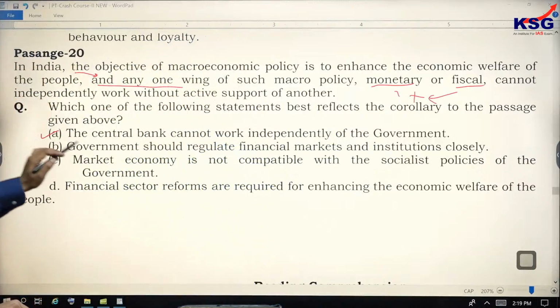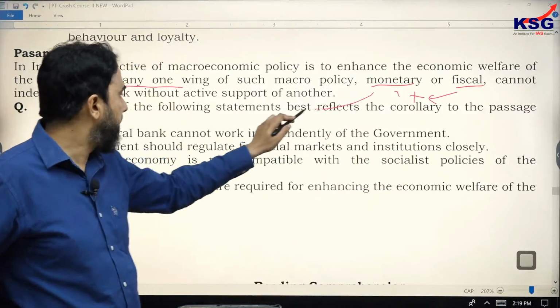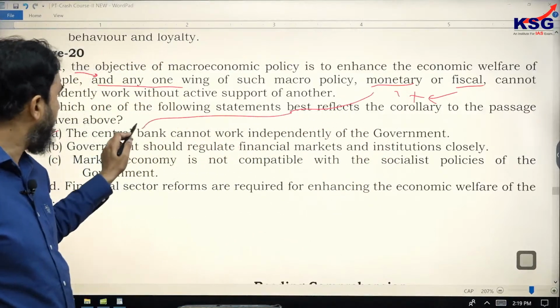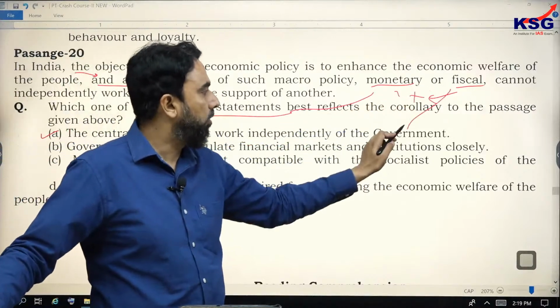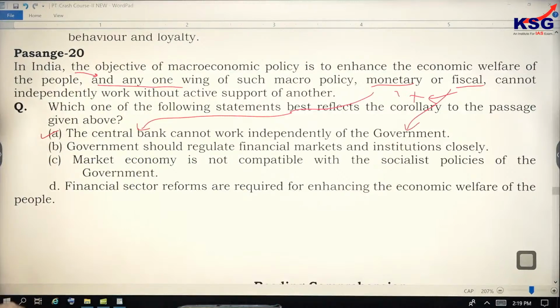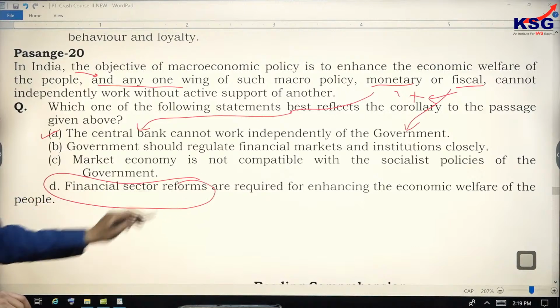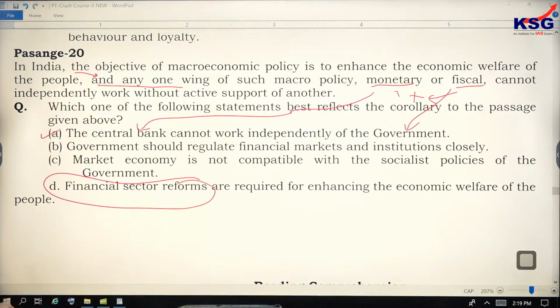Corollary, option A: the central bank cannot work independently of the government. So monetary is related to your central bank and fiscal to the government. They should work together. You look at the other options. First of all, look at the very positive option which has been written in such a way that it catches your attention: financial sector reforms. The passage is not talking about the financial sectors. The author is not talking about that.